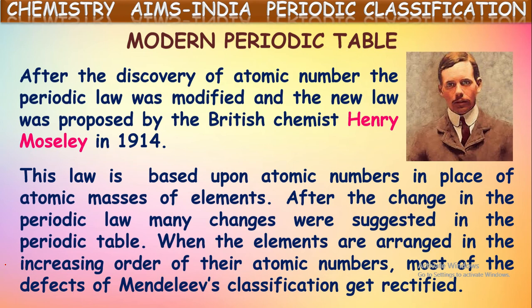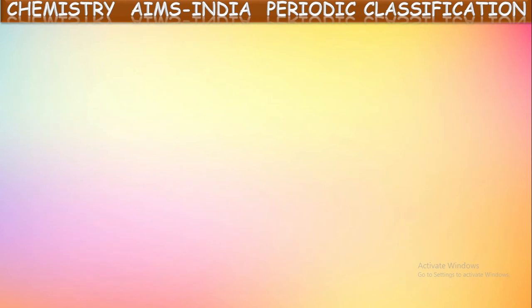In this way, most of the drawbacks or defects in Mendeleev's periodic classification were rectified by this modern periodic law by Moseley. Okay.